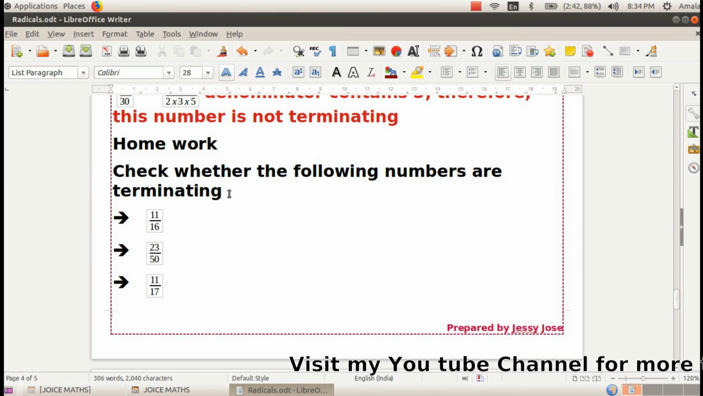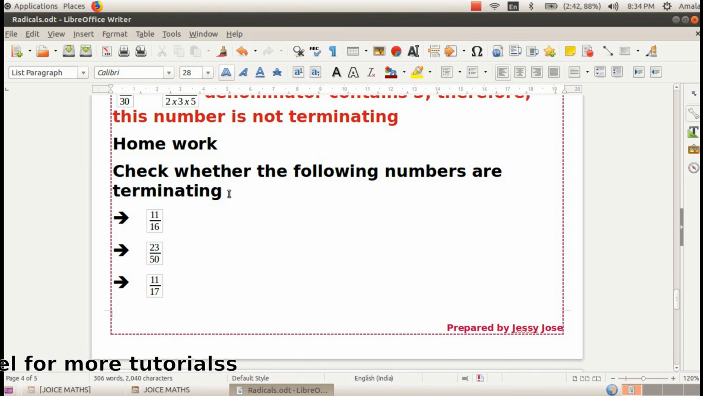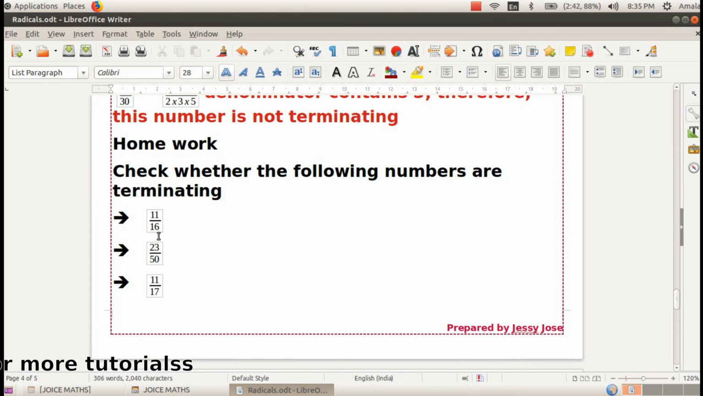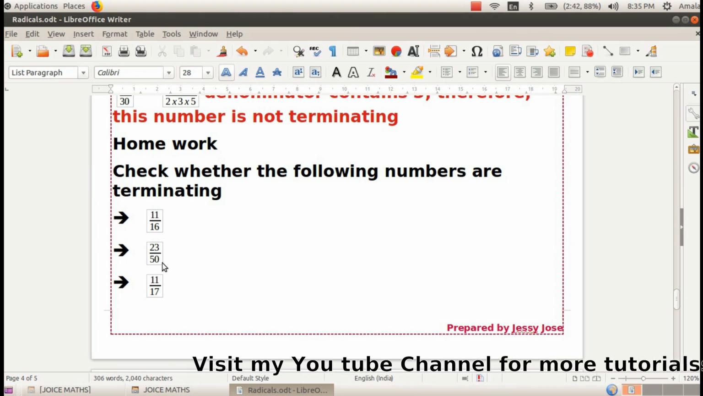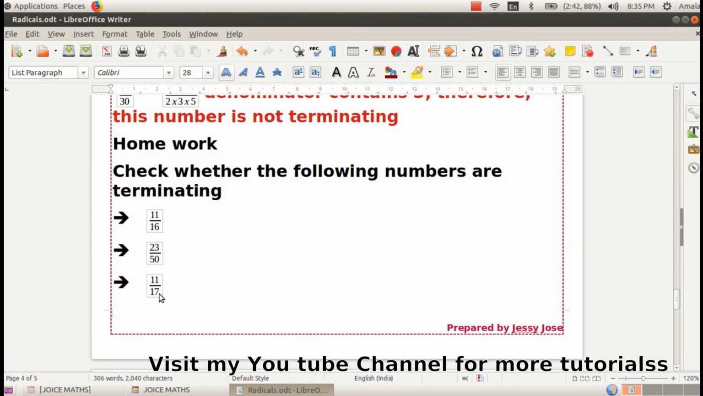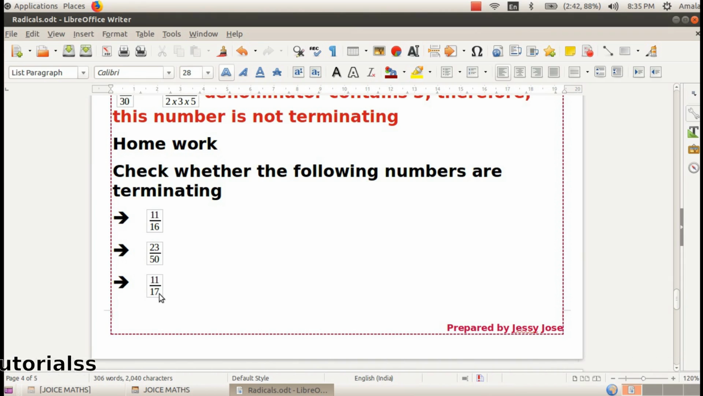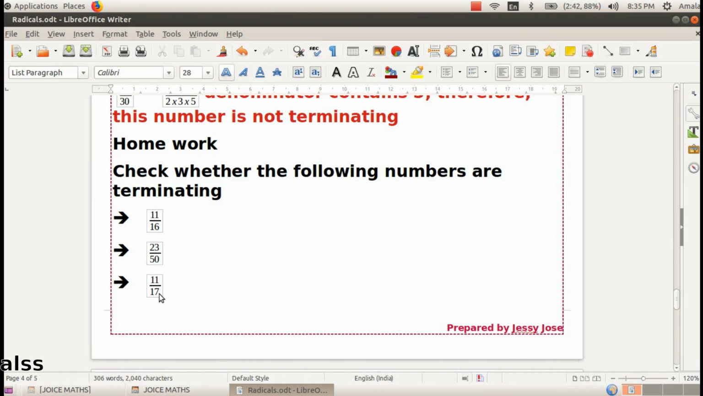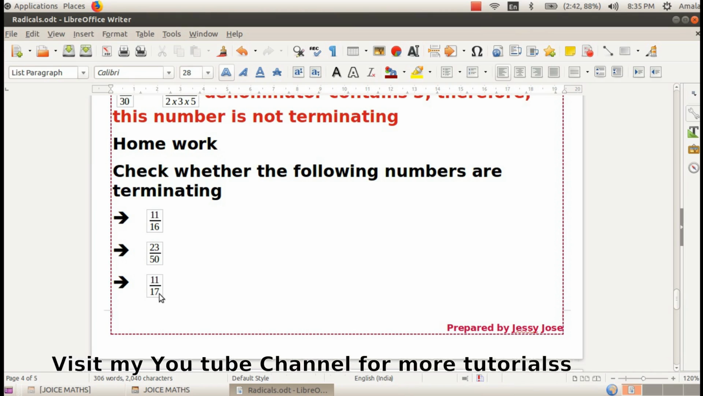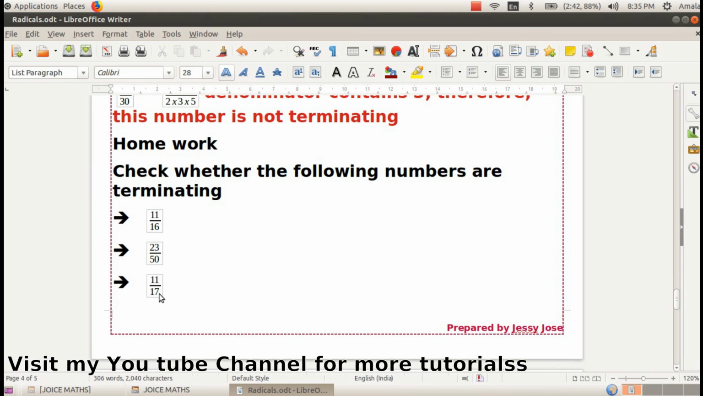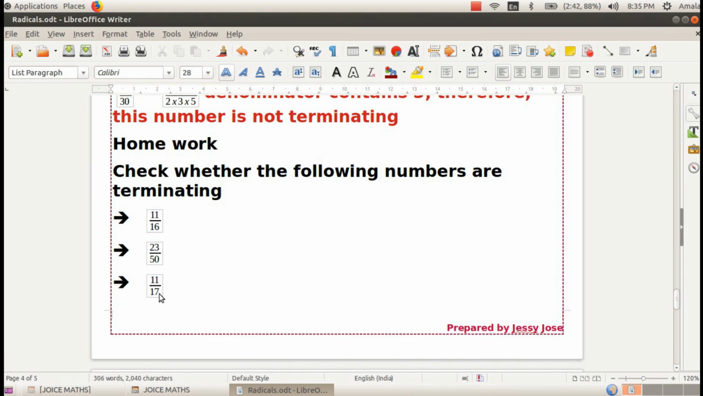Here are a few homework questions for you. Check whether the following numbers are terminating. The first one 11 by 16, the second one 23 by 50 and the third one 11 by 17. For that we need to find the prime factors of the denominator. If the denominator is a multiple of 2, 5 or a product of only 2 and 5, then only the given fraction is terminating.